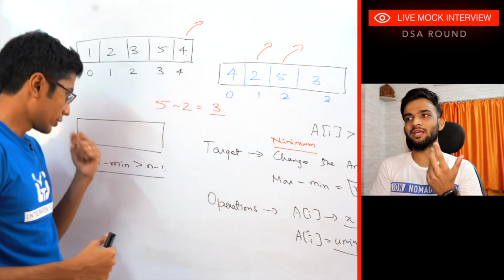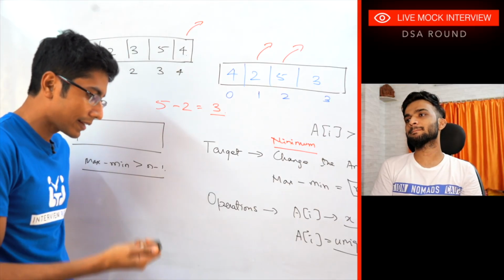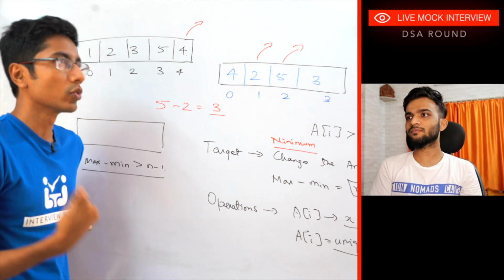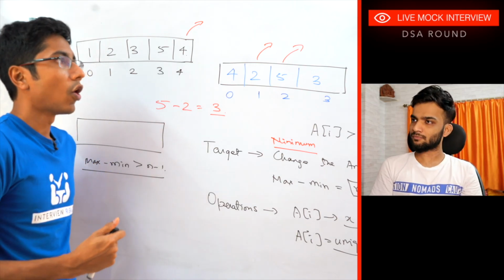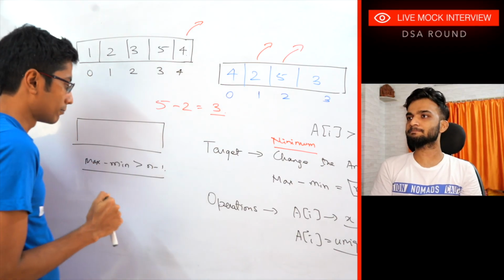There's one more condition that's unique. You need to be careful. Uniqueness is also there. Yes. So okay, if it is greater than n minus 1, then I have to make sure that there is a change required. Otherwise, if it's not unique, there is another change required. Or if I can do them together, that will be perfect. Yes. Okay.